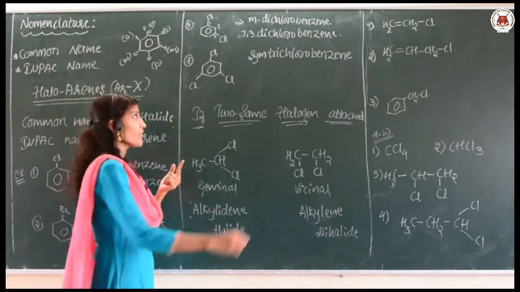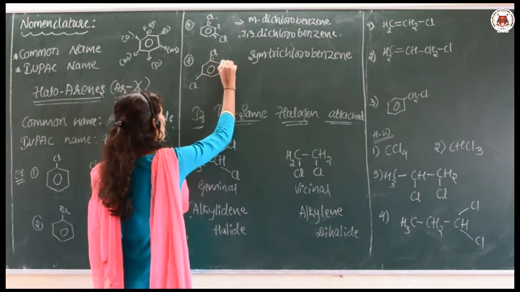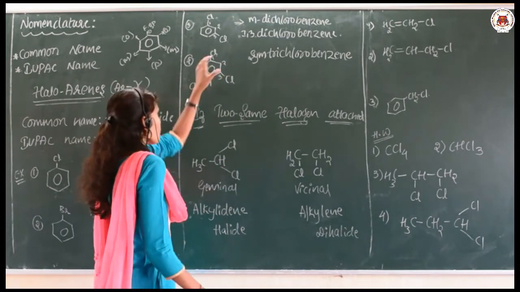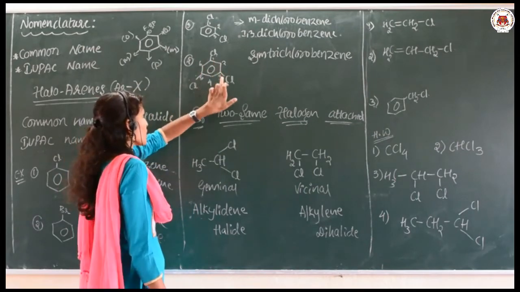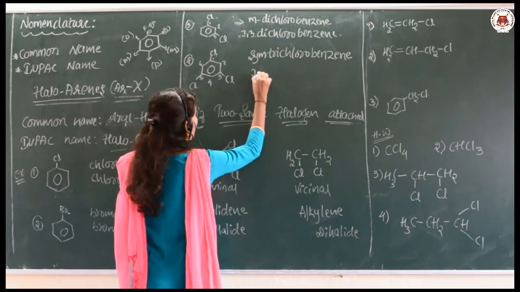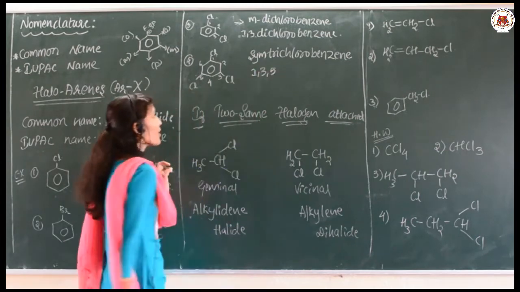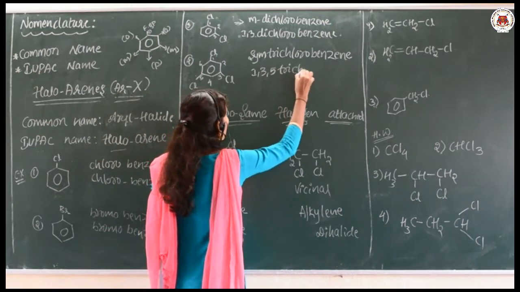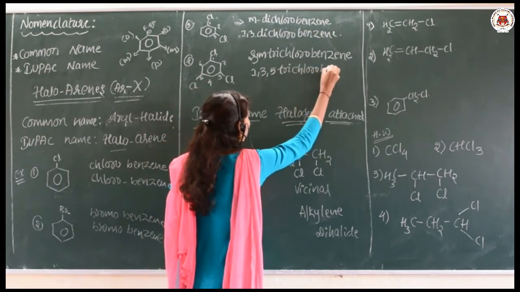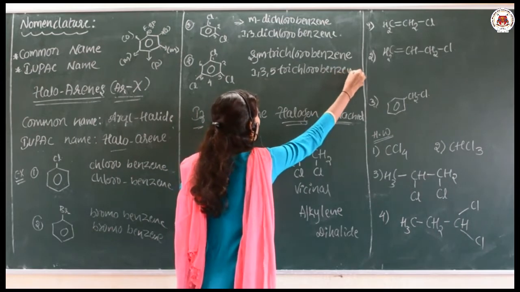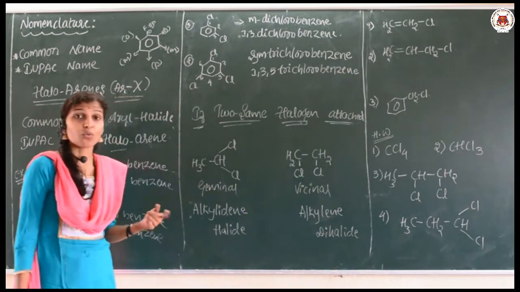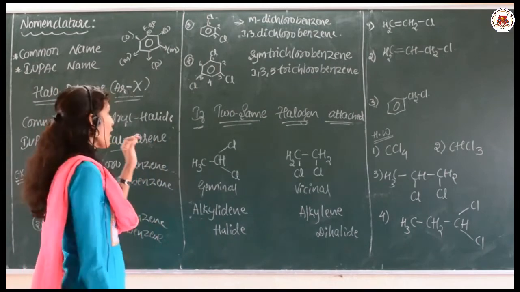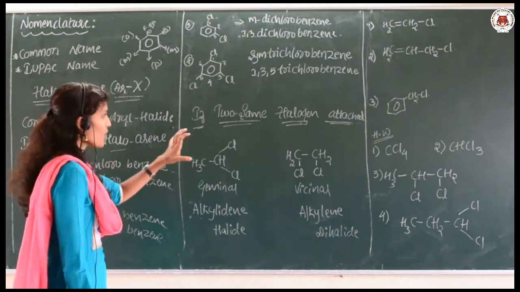Suppose they ask for the IUPAC name. Just go for numbering 1, 2, 3, 4, 5, 6. In which positions is Cl attached? 1, 3, 5. How many chlorines? Three. It means you have to use the term 1,3,5-trichlorobenzene. This is how we write the common name as well as the IUPAC name for the haloarenes.